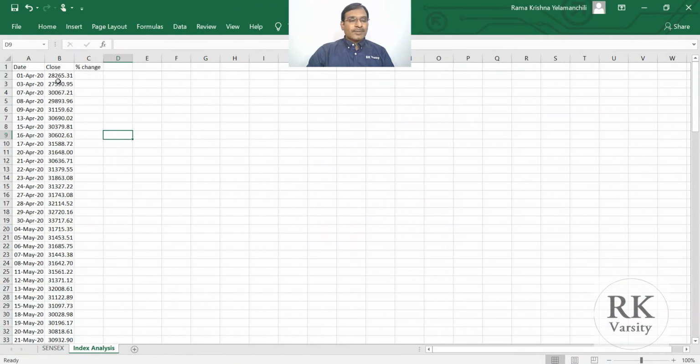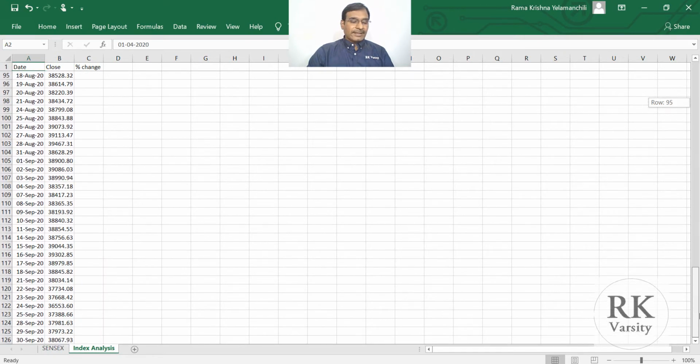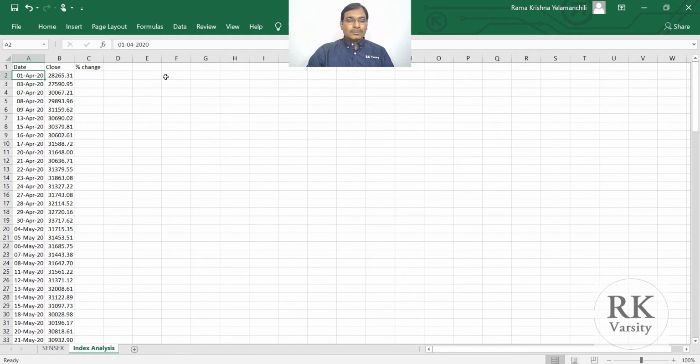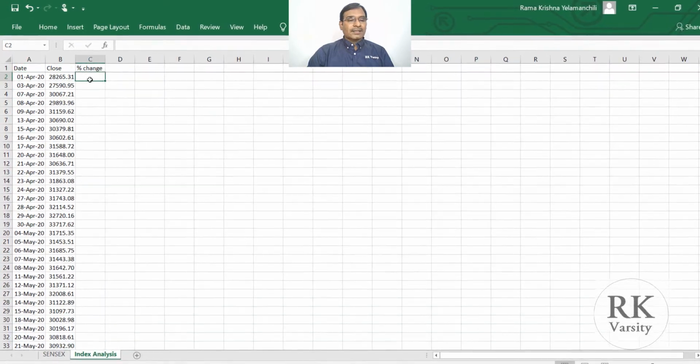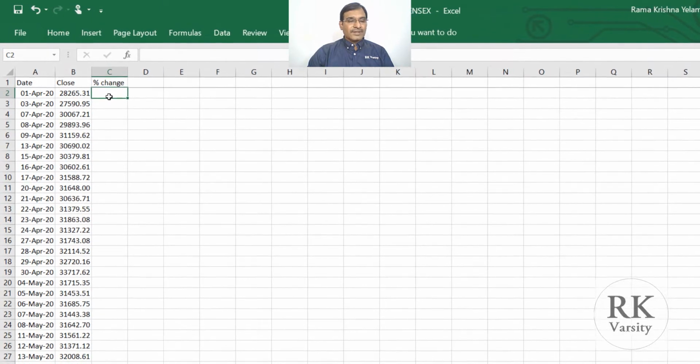Here are the close values of the BSE Sensex for the period 1st April 2020 to 30th September 2020. I chose this time period just to understand how the Indian stock market, that is the BSE Sensex, reacted to the pandemic situation which the world is facing.